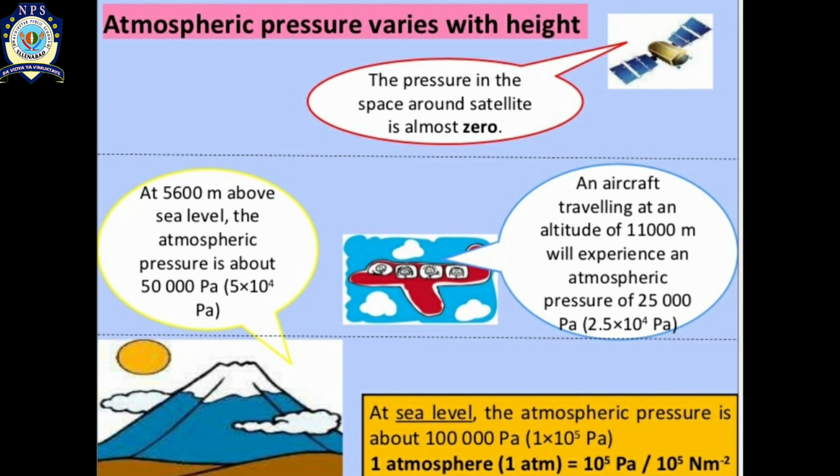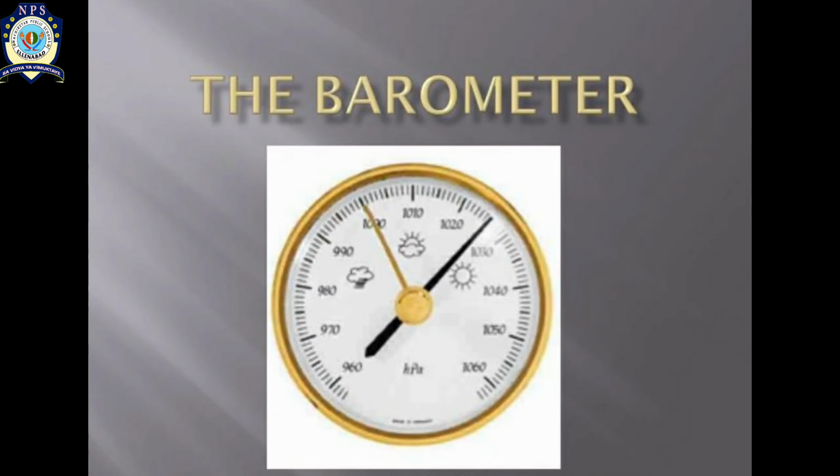In this picture you can compare the value of atmospheric pressure, as atmospheric pressure varies with height. It is almost zero in the topmost picture, and the value of atmospheric pressure increases as we move towards sea level. So as we are moving downward, the atmospheric pressure increases, and as we are moving upward, the atmospheric pressure decreases. Now let's discuss the barometer.